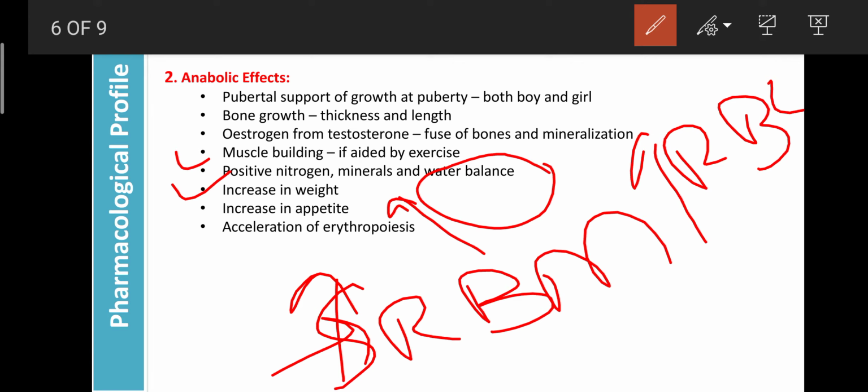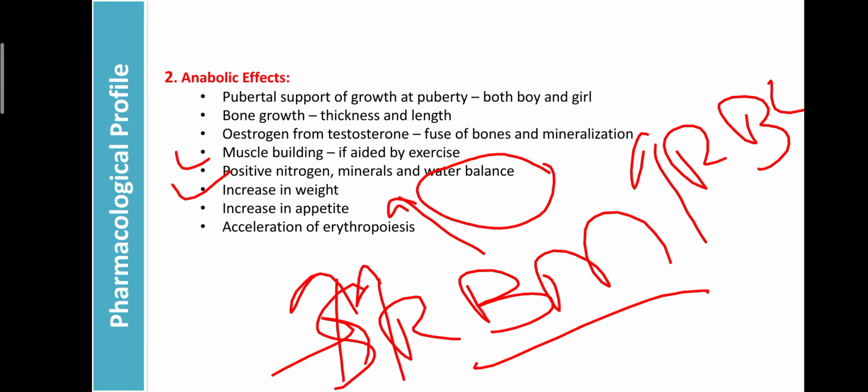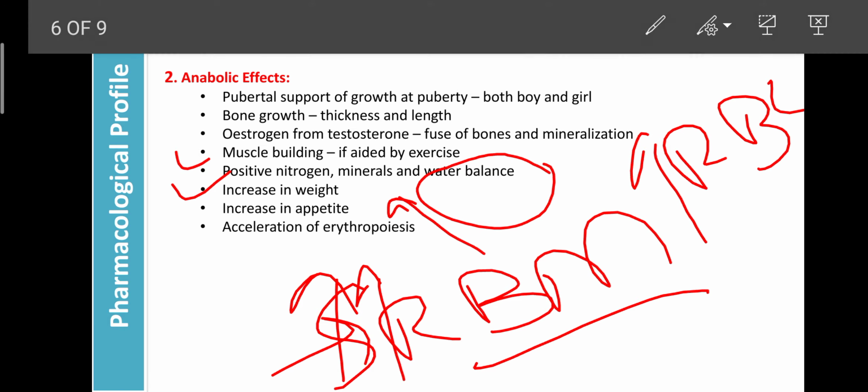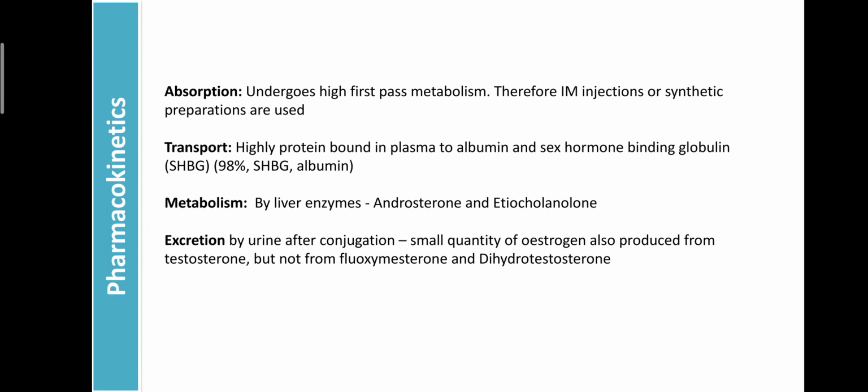Testosterone is secreted more in males, and it stimulates the RBM. Due to the stimulation and increased function of the red bone marrow, the synthesis of RBCs is more. That's why males have more hemoglobin than females, because androgens stimulate erythropoiesis. So these are the anabolic as well as androgenic effects of the androgens. They are always involved in the development of the body and of the secondary sexual characters.